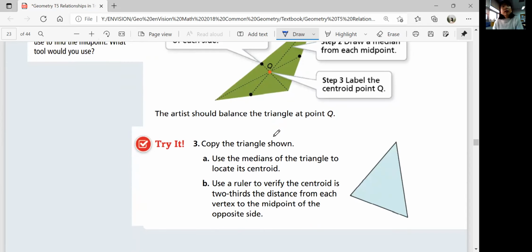So number 3, copy the triangle shown. Use the medians of the triangle to locate the centroid. And you're going to use the ruler to verify the centroid is 2/3 the distance from each vertex to the midpoint of the opposite side. So first, copy it down and try to verify using a ruler if it really is 2/3 the distance from each vertex to the midpoint of the opposite side.